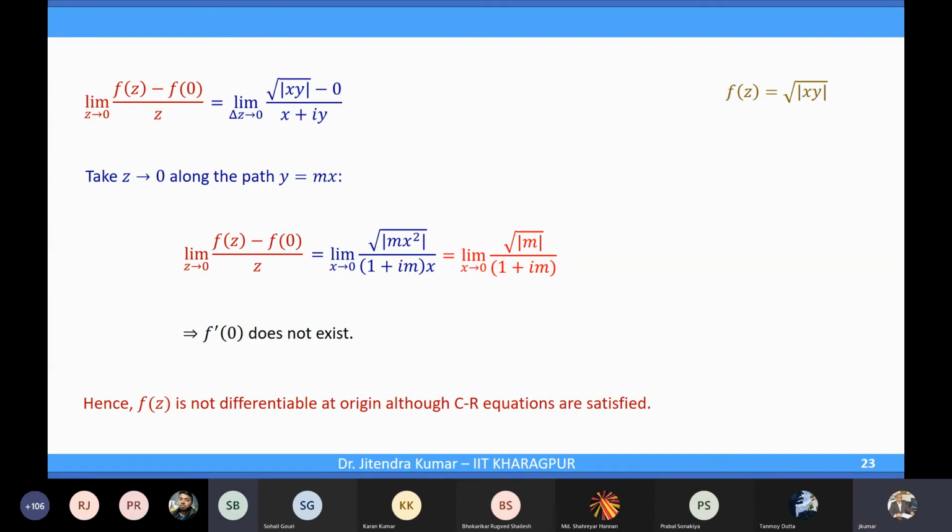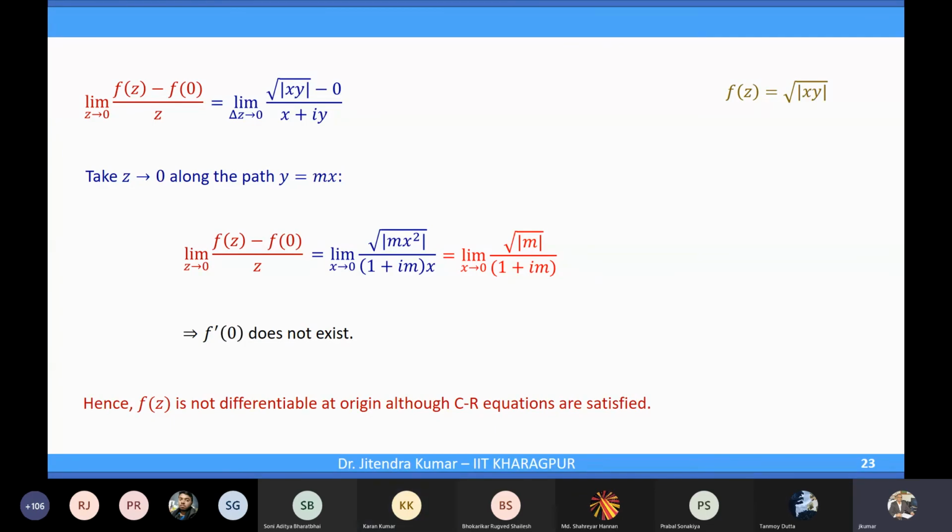True? Sir, if the function is differentiable at a point, then can we say that the CR equations will hold true at that point? Yeah, if the function is differentiable at a point, then definitely the CR equations will be satisfied. Okay, sir. Fine. So you go through it again, because this analyticity, you should have a clear view about its relation with the CR equations. Whatever your queries are, please get back.